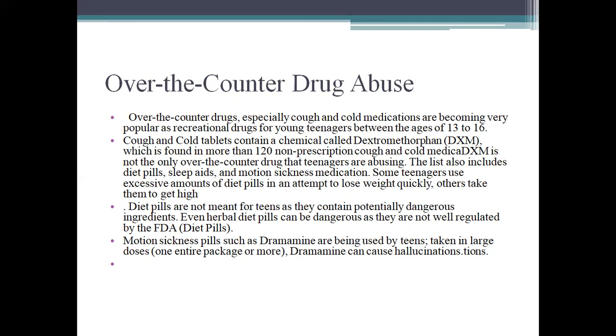Motion sickness pills such as scopolamine are used by teens. Taken in large doses, one entire package or more, drugs like Dramamine cause hallucinations.